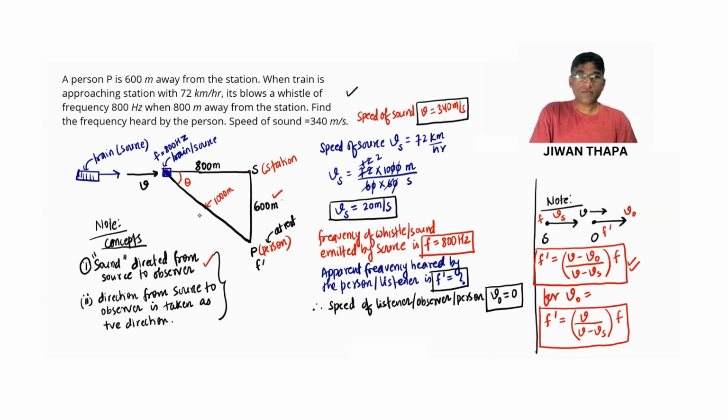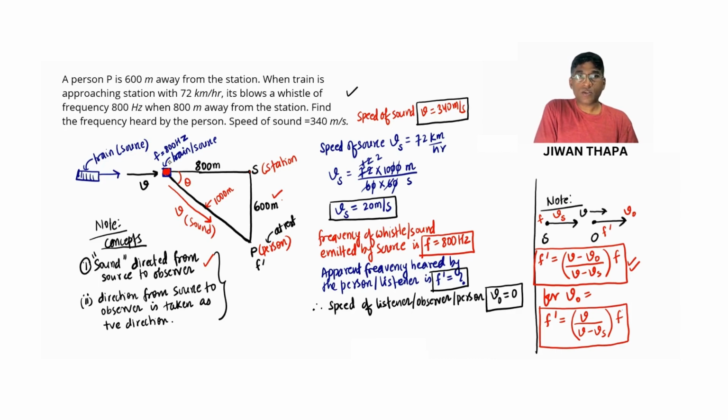So what we find, since the observer is at this position, and when the train or the source is at this position, then we take sound directed from source to observer in this direction. So I'm writing sound in this way.